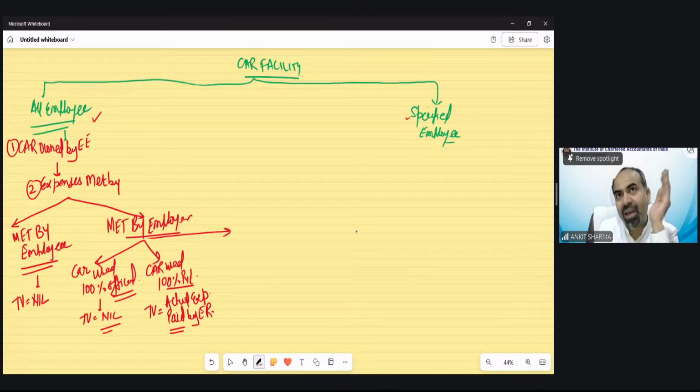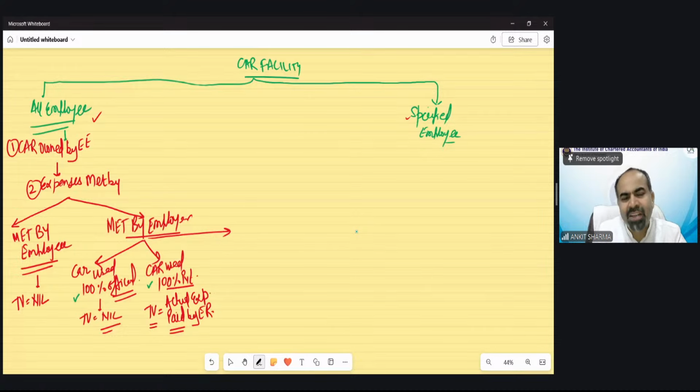Car owned by the employee, expenses met by the employer, used entirely for private purpose: the full value is taxable. Whatever amount is paid by the employer is going to be taxed. All logical. The third case is a little complicated. Practically, this does not generally happen, because it's not possible to use it 100% for official purpose.